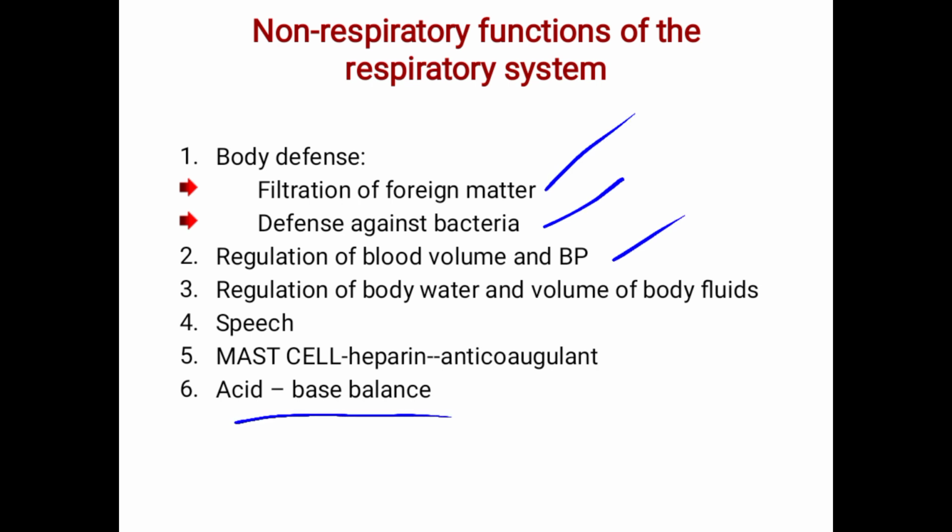Then the mast cells secrete heparin, which is an anticoagulant. It also helps with speech. So these are the non-respiratory functions of the respiratory system.